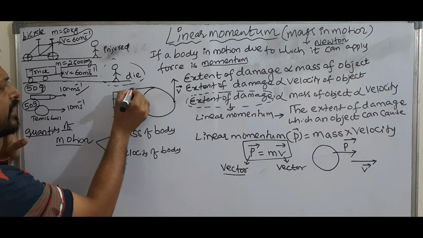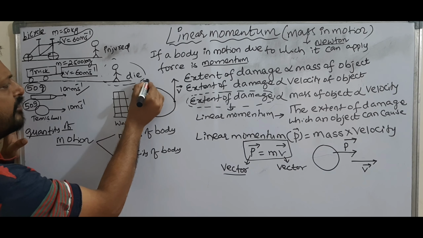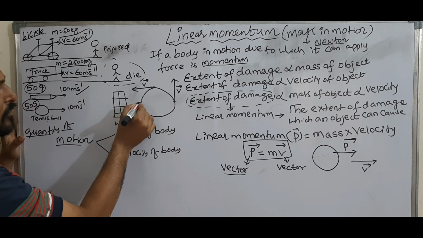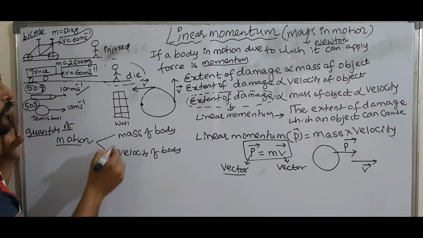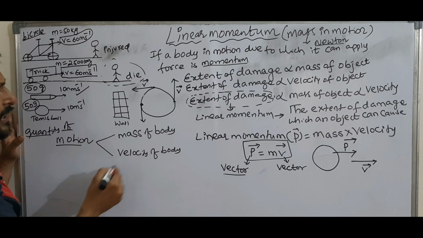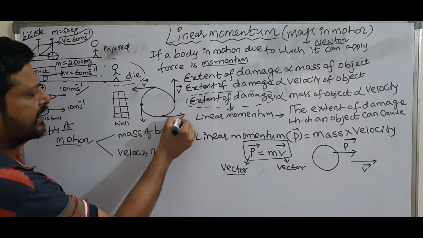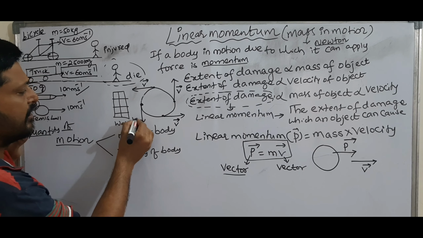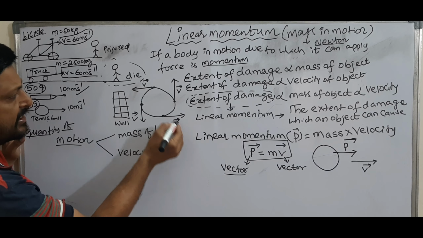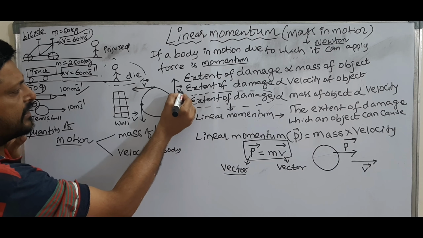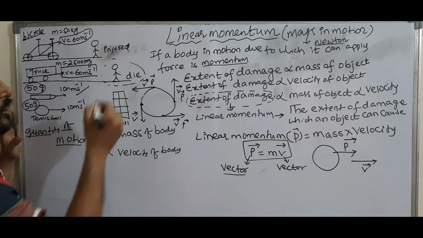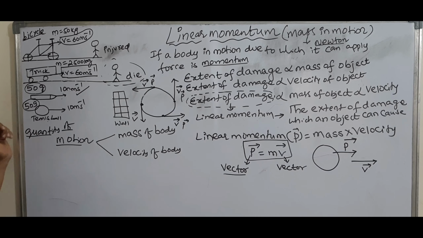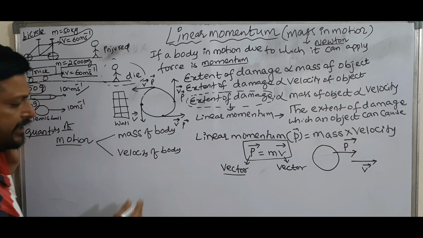So this is the direction of velocity, and in the same direction momentum is there.